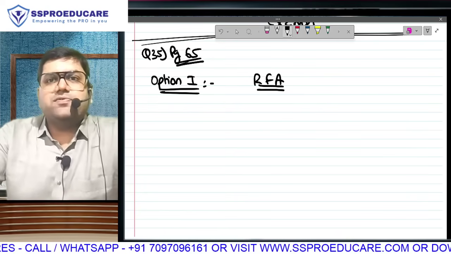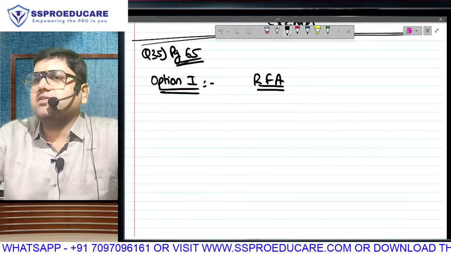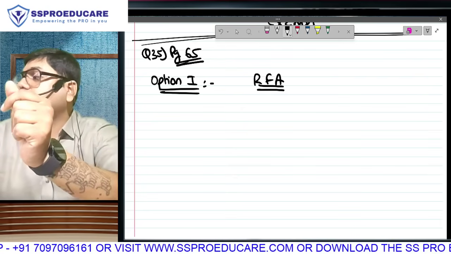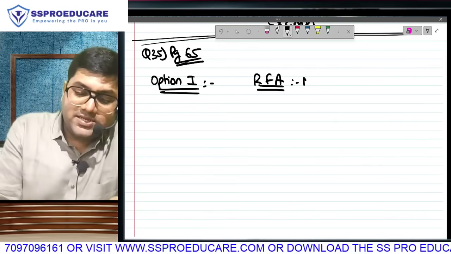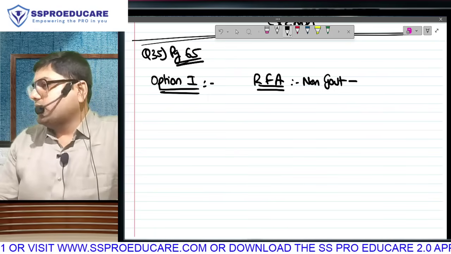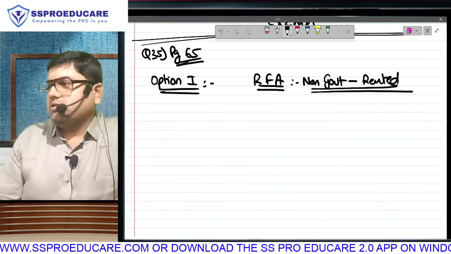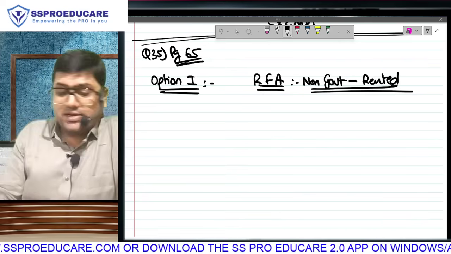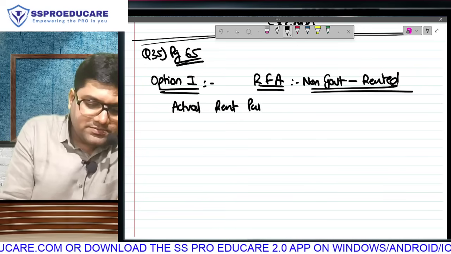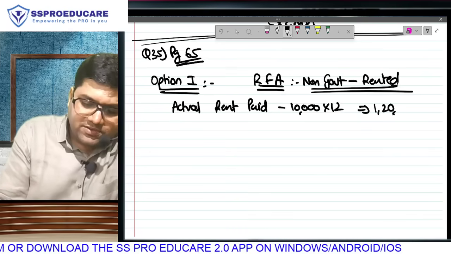For this, things will work only if you remember the chart done with you under rent-free accommodation towards the last part of yesterday's class. The first option was government or non-government. This person is non-government. Then the second option was owned or rented. What is this case? Rented. Now recollect the answer: when it is rented in the private sector, it is the actual rent paid. How much is the rent paid by the employer? 10,000 per month, which is a total of 1,20,000.